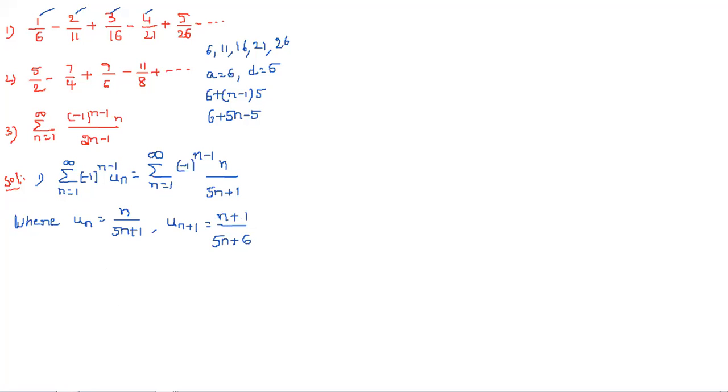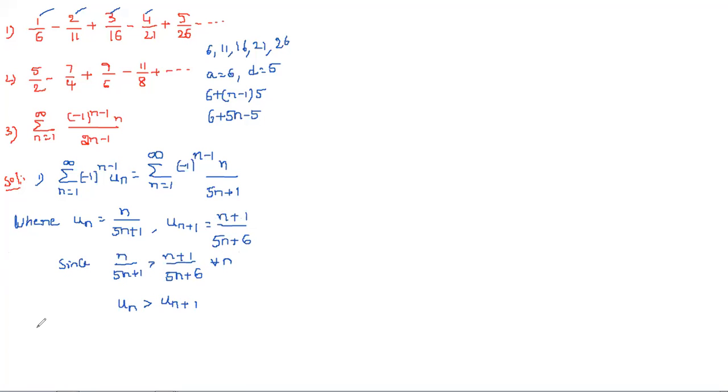Obviously we can say that n by 5n plus 1 is greater than n plus 1 by 5n plus 6. Take any value and substitute if you want. And clearly we can write un greater than un plus 1.